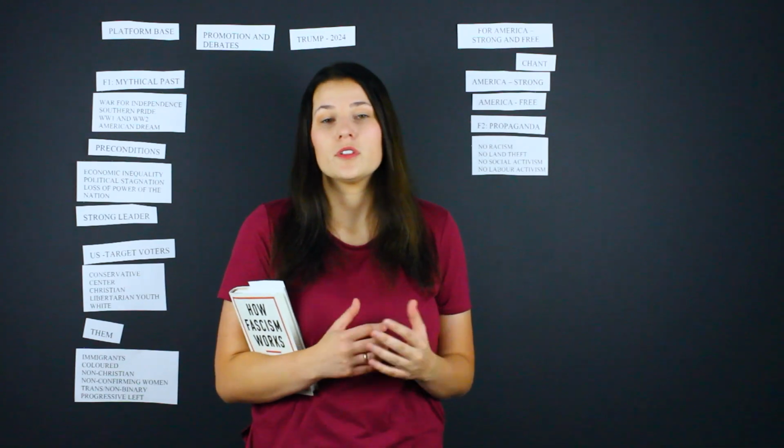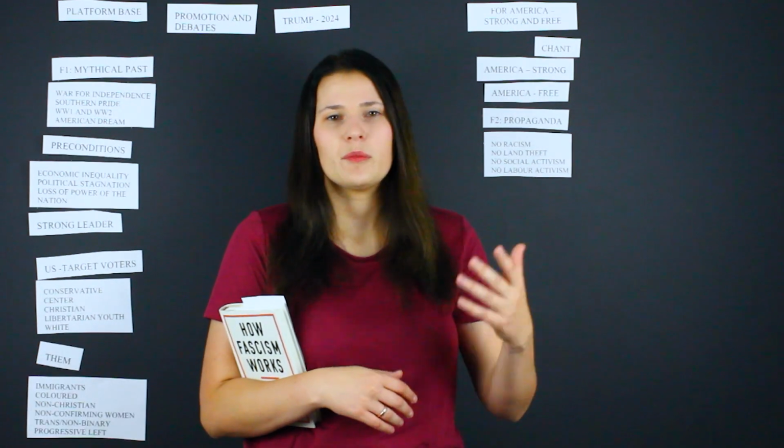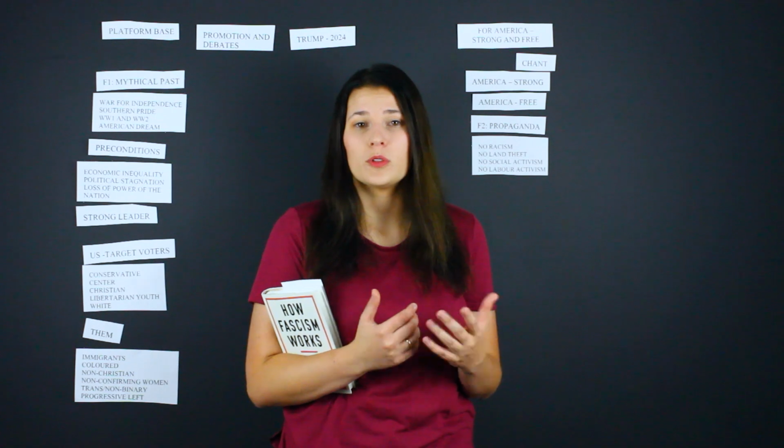Trump is already really good in steering conversation in the direction that he wants. He's not obligated to talk about climate change or rise of the authoritarian powers in the world. He can talk about what he wants. According to Jason Stanley, this is typical for the populist fascist leaders.